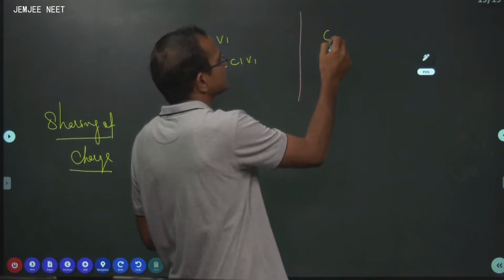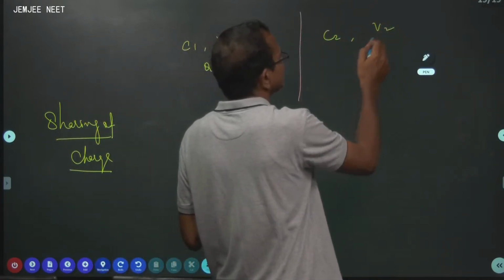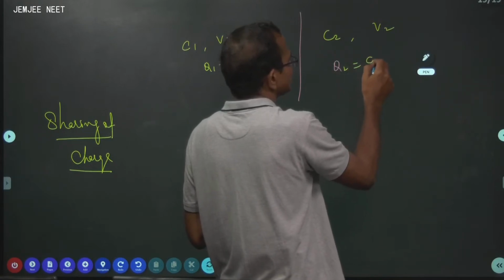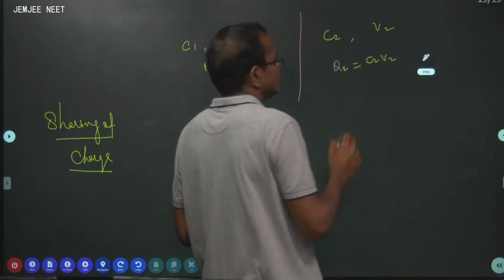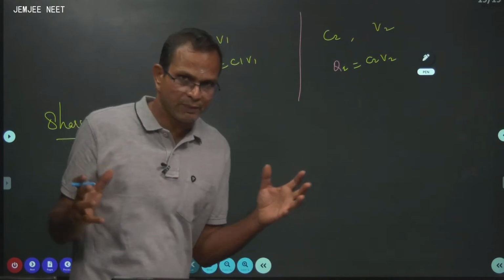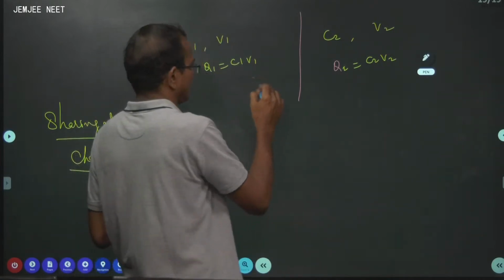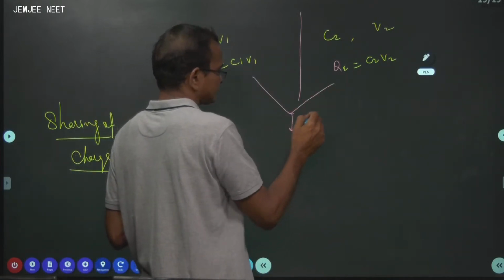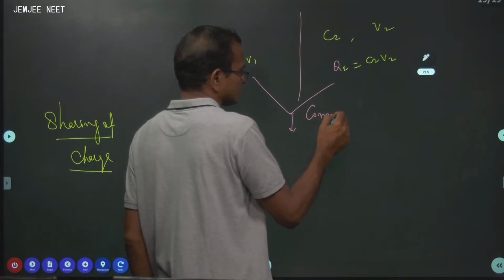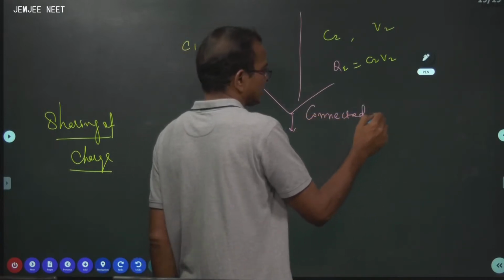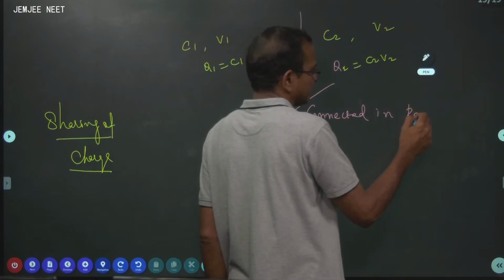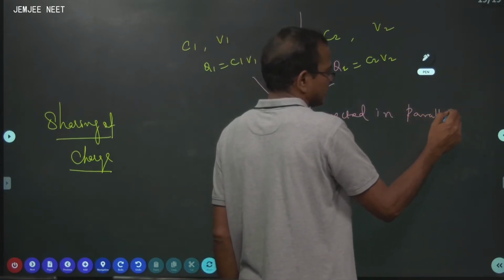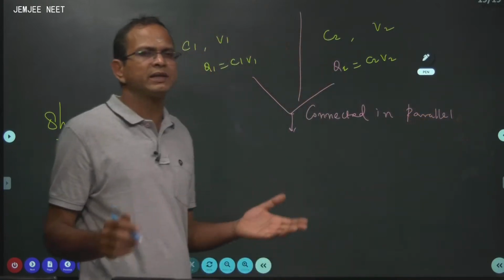The second capacitor C2 charged to the potential V2 means Q2 is equal to C2 V2. Now these two capacitors are connected in parallel, so that they can share the charge.